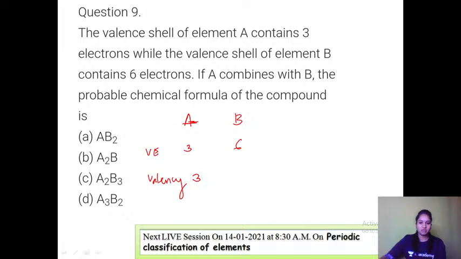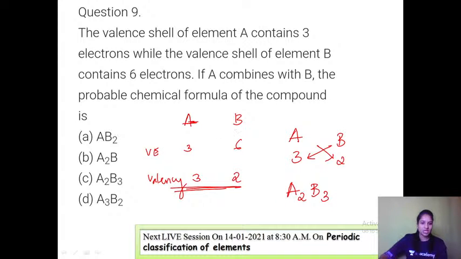So definitely its valency will be 3, because to complete its octet it is hard to get 5 electrons from someone. So it would try to give out these 3 electrons. Likewise, B has 6 electrons. It requires how many more electrons to complete the octet? 2 more electrons. So making use of this valency, we are going to write the formula, not by making use of valence electrons. So this is A3, B2. Just exchange their valencies. It will be A2, B3. So option C is the correct one.